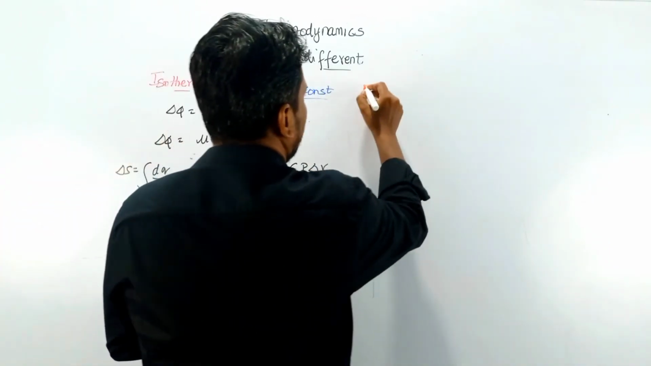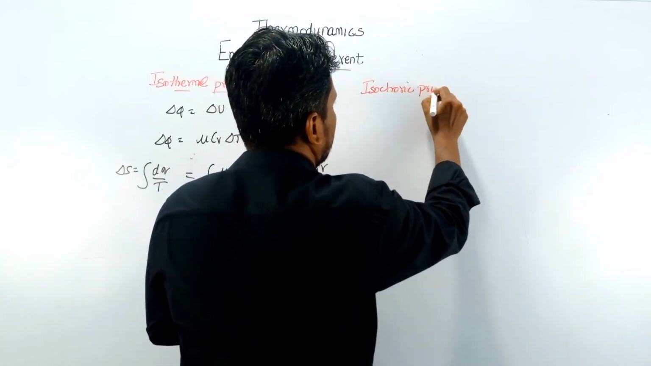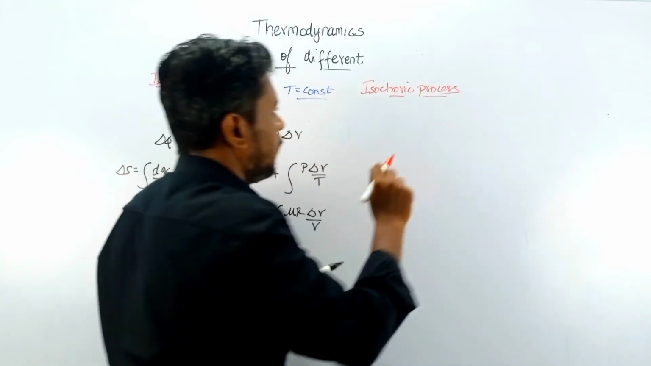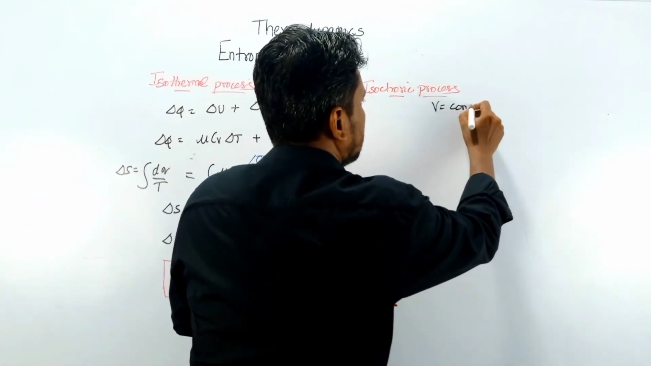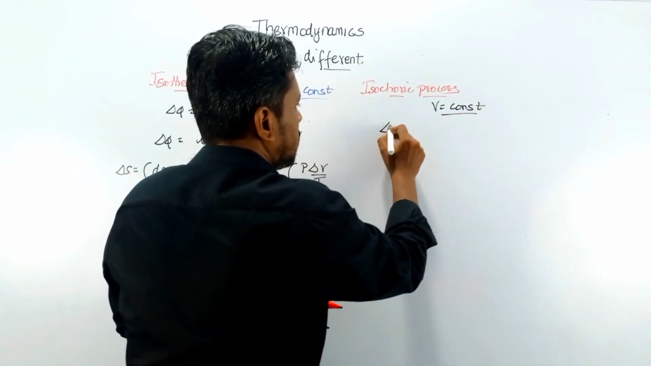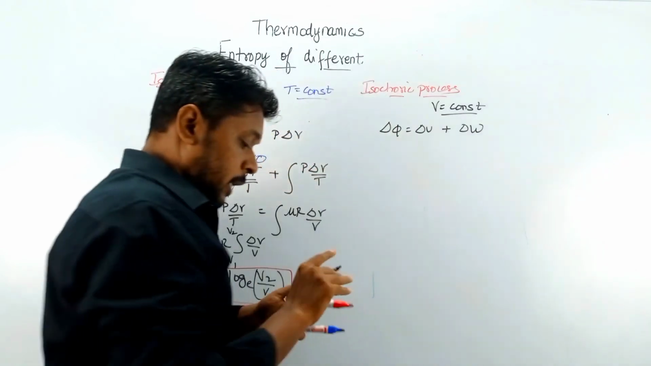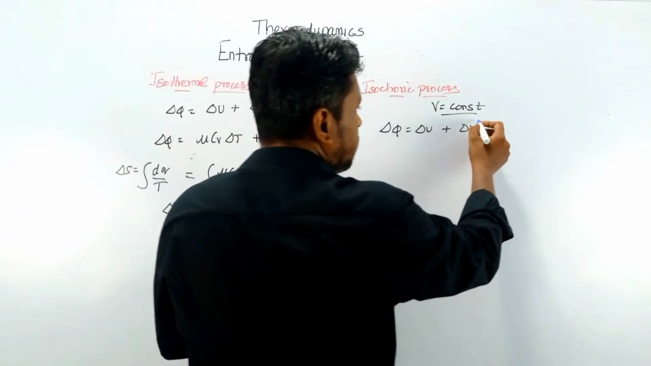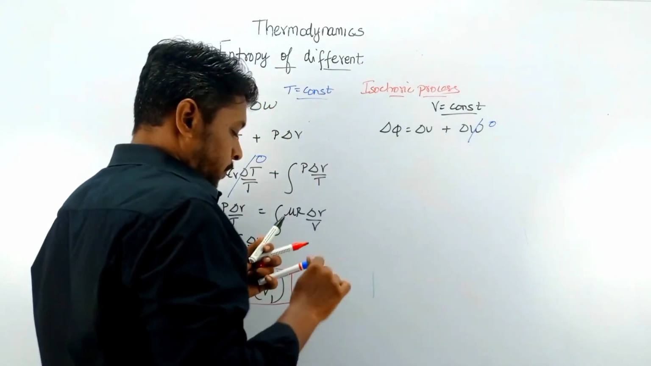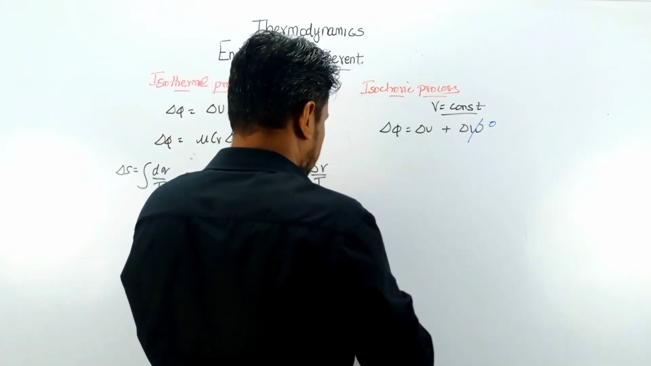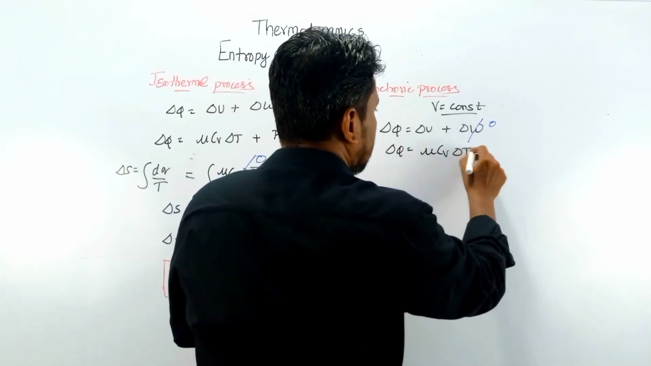So next we are going to see an isochoric process. In an isochoric process, we know that volume is equal to constant. From the first law of thermodynamics, delta Q is equal to delta U plus delta W. As volume is constant, the work done will be 0, so delta Q can be written as mu CV delta T.